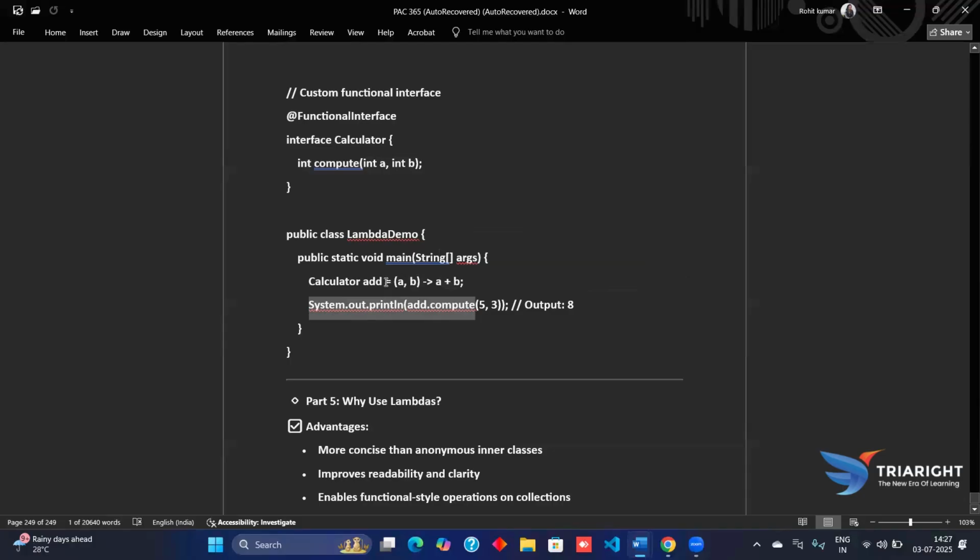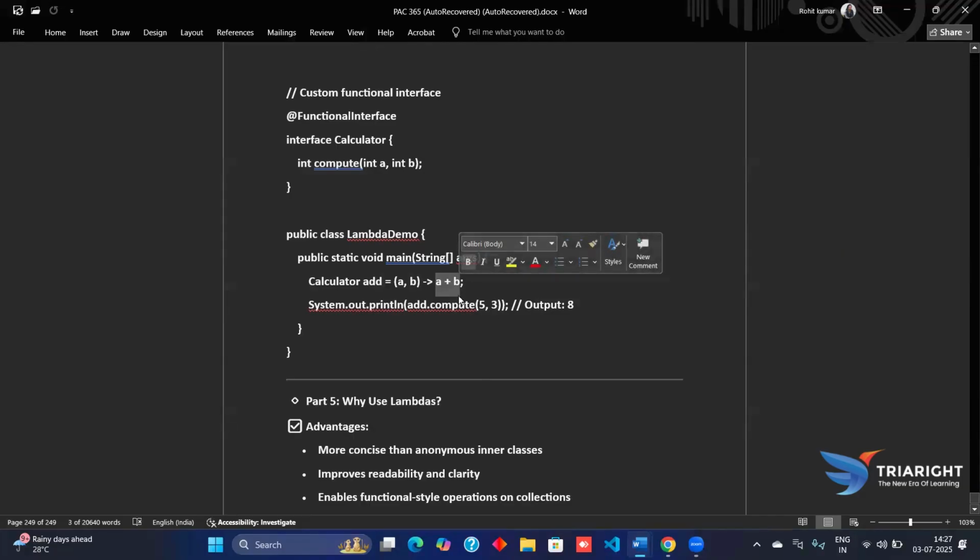To this add variable, we will be assigning the value of compute a and b, where we are passing the parameters a and b as 5 and 3. When they come here, 5 and 3 will reach the body part, which performs an operation on them, adding 5 and 3, which equals 8.